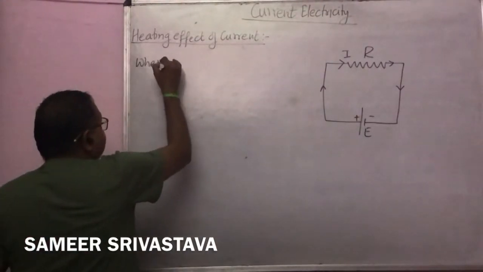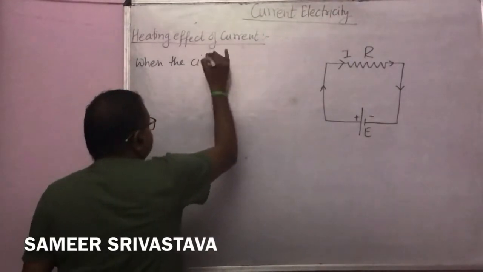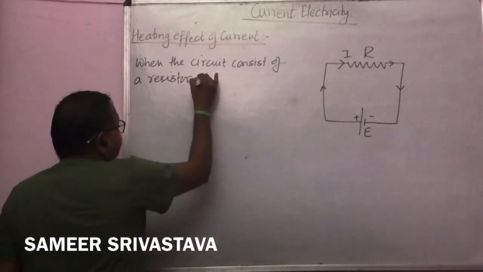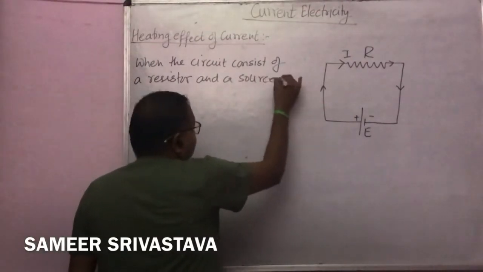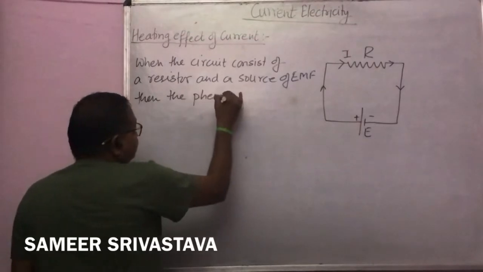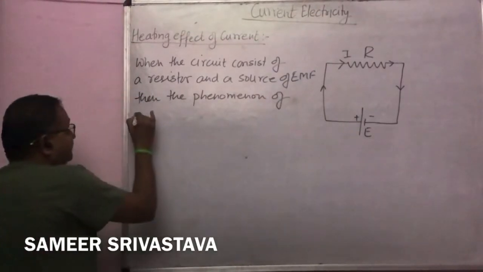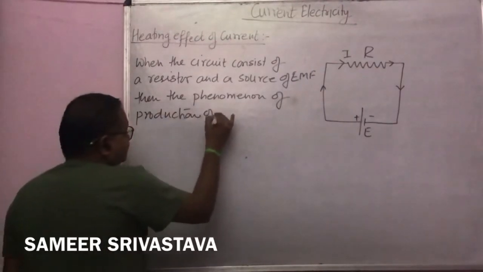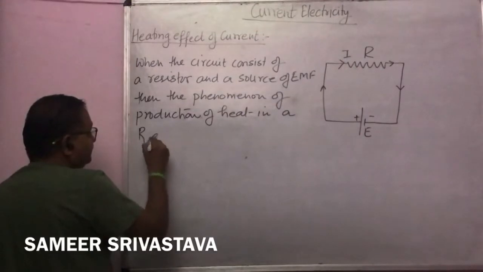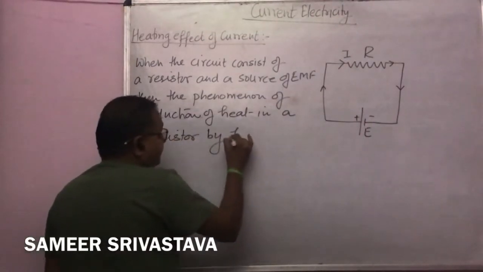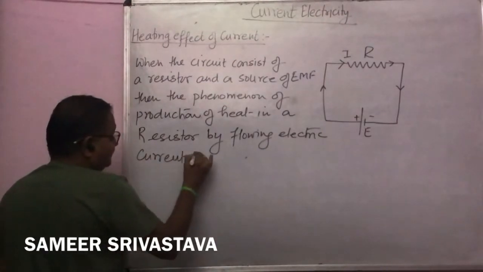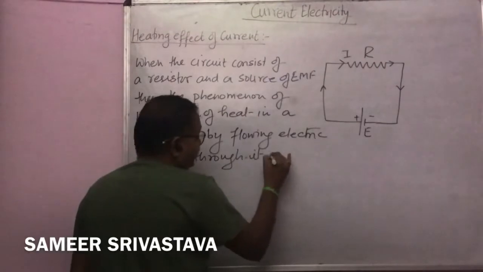So what is the heating effect? When the circuit consists of a resistor and a source of EMF, then the phenomenon of production of heat in a resistor by flowing electric current through it is called the heating effect of current.